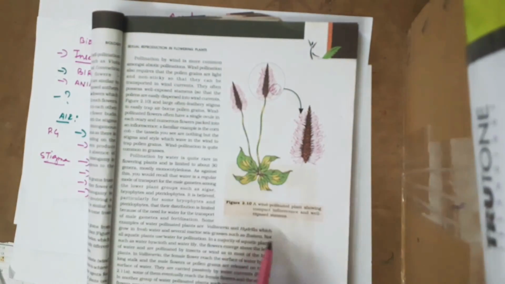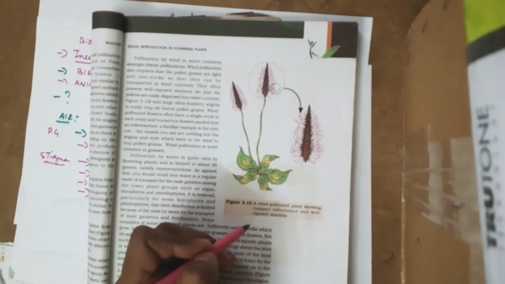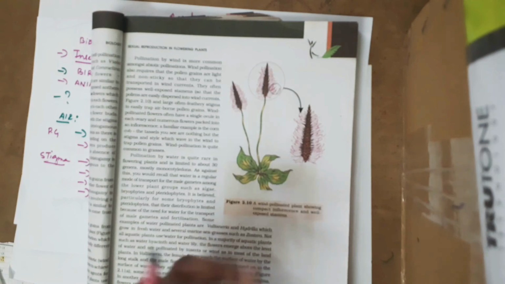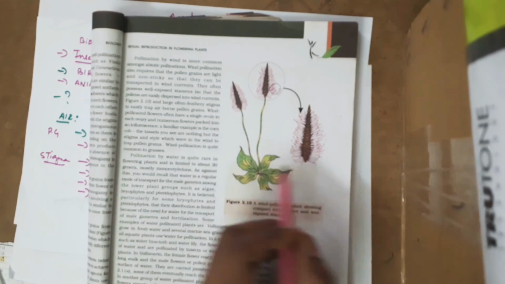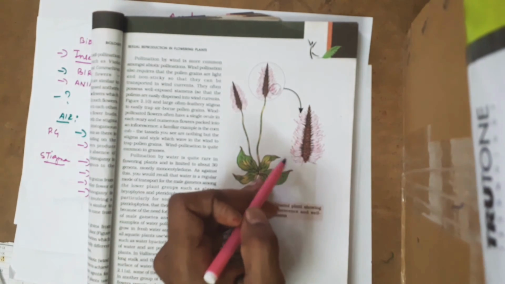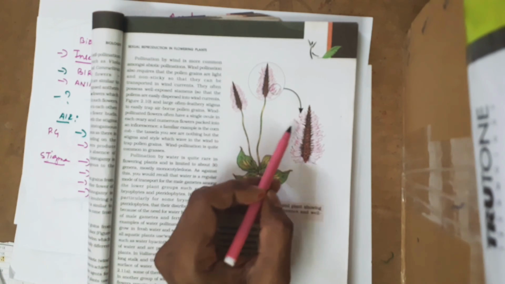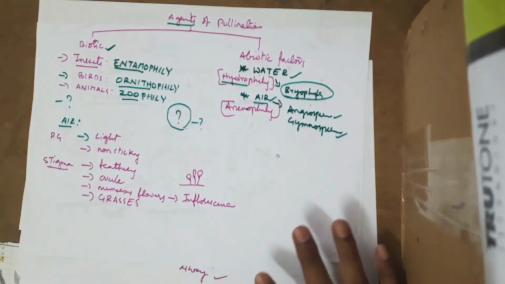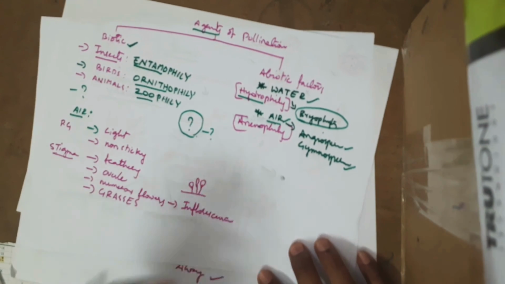Here you can see the pollination found in the inflorescence of a specific plant. So you can see clearly the feathery appearance of stigma. This is commonly discussed in the maize plant.